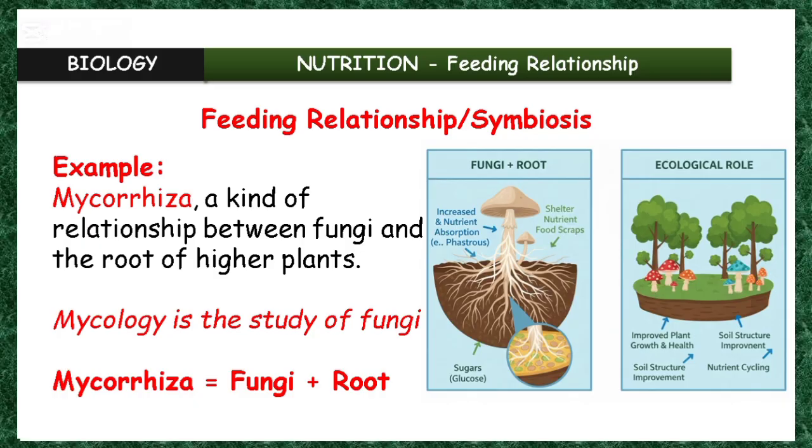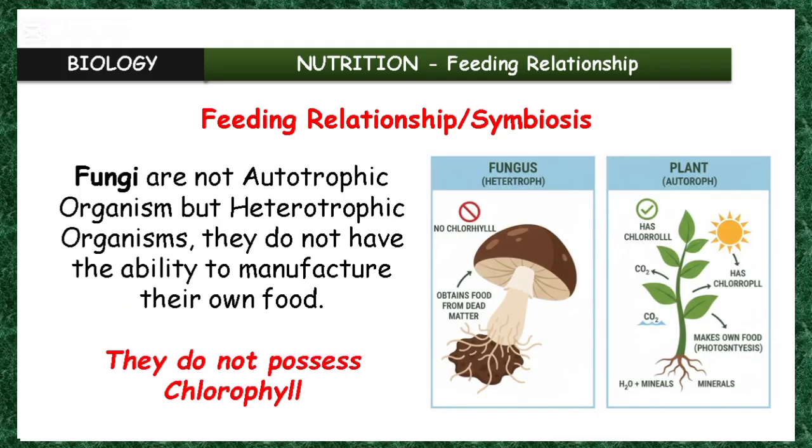And that brings me to something to also mention in the course of this class. Fungi are not autotrophic organisms. They don't have the ability to manufacture their food themselves. They feed on already manufactured food.